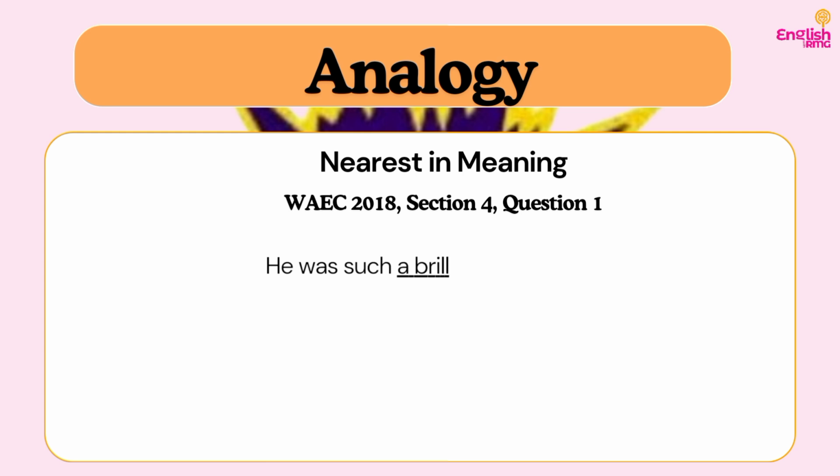So this is the first question on synonym. We have question 1 from section 4, WAEC 2018, and the question reads, "He was such a brilliant footballer." So our underlined word is what? Brilliant. So we want to look for a synonymous analogy to brilliant.